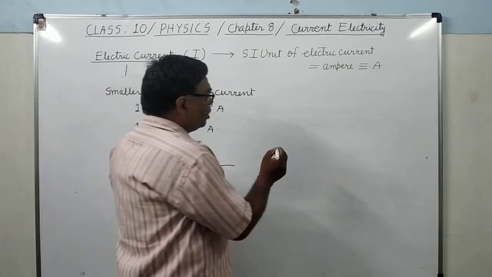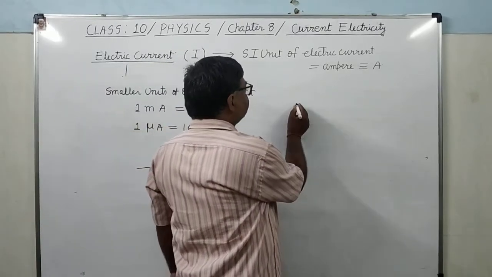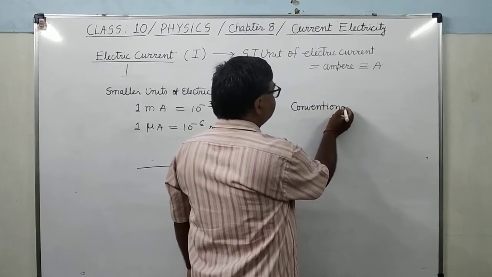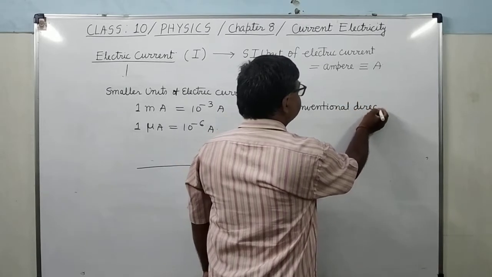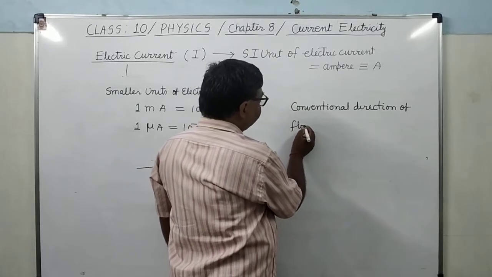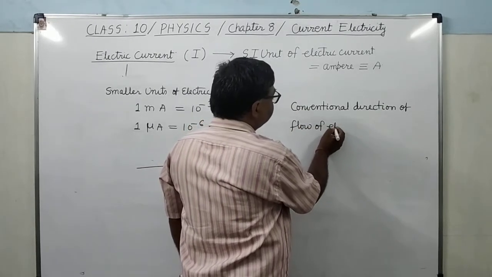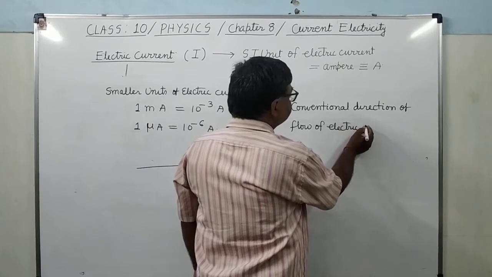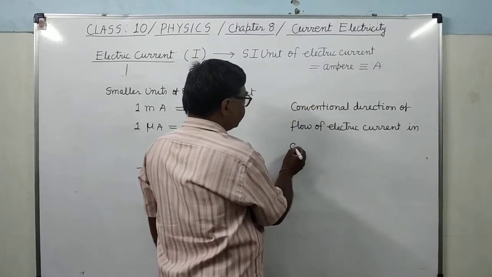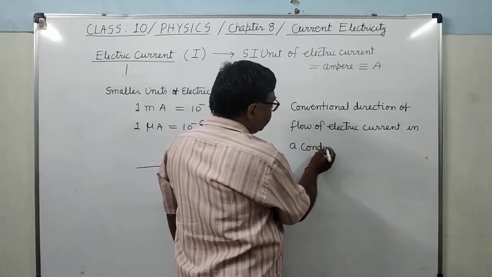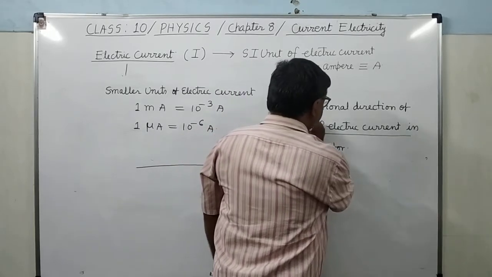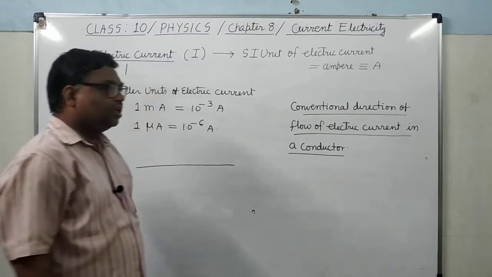See here, what is the conventional direction? The conventional direction of flow of electric current in a conductor. It's clear? Now this direction is marked in the circuit diagrams.